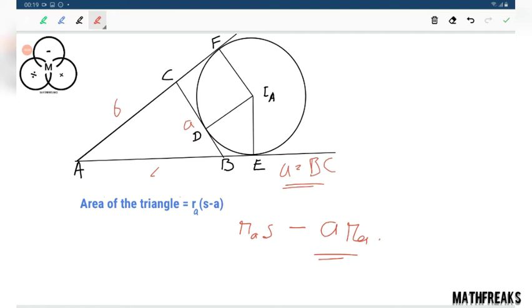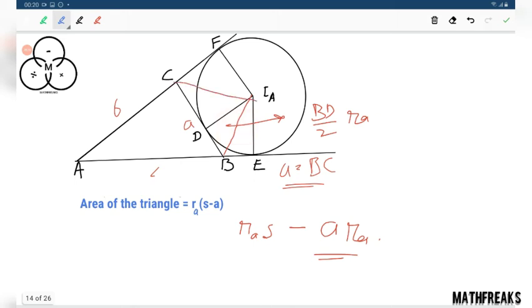How do you go for this a r_a? Simple idea is that if we just join this triangle, area of this triangle and area of this triangle is equal. What is area of this triangle? Area of this triangle is BD by 2 into r_a. So area of this quadrilateral will be twice of that.